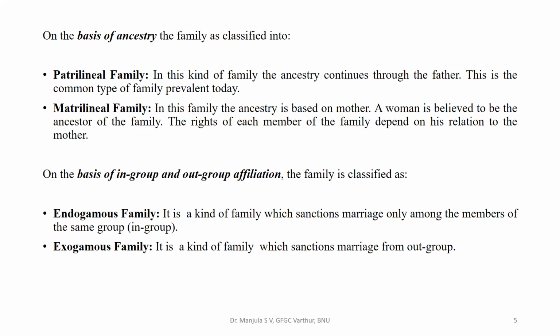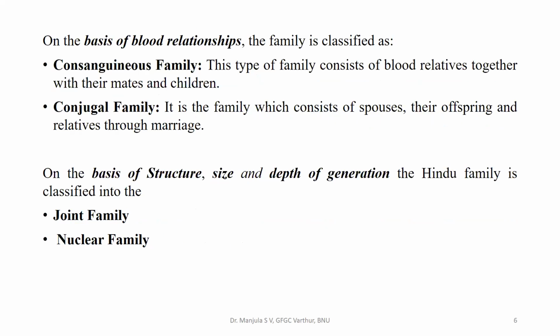Endogamous family is a kind of family which sanctions marriage only among the members of the same group. It is meant that the marriage takes place within the group. Exogamous family is a kind of family which sanctions marriage from outside the group. That is called as exogamous family.